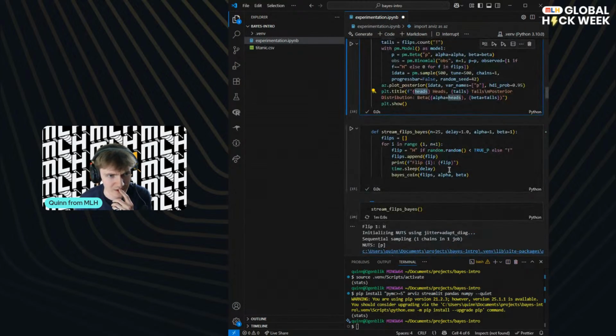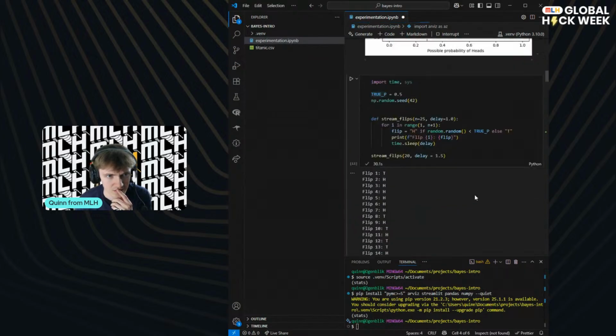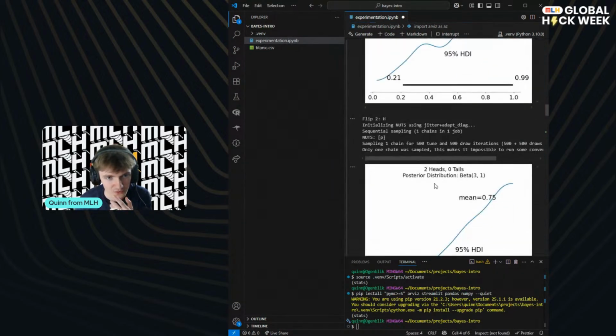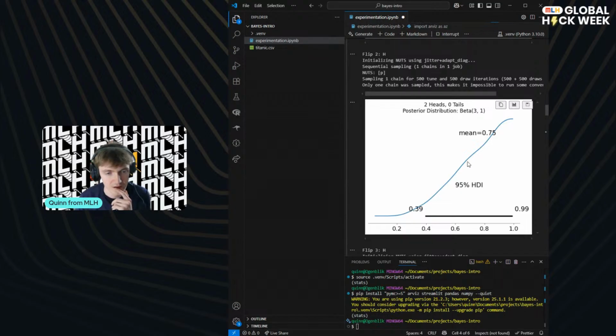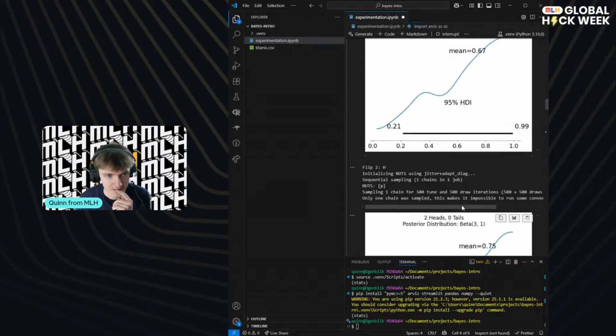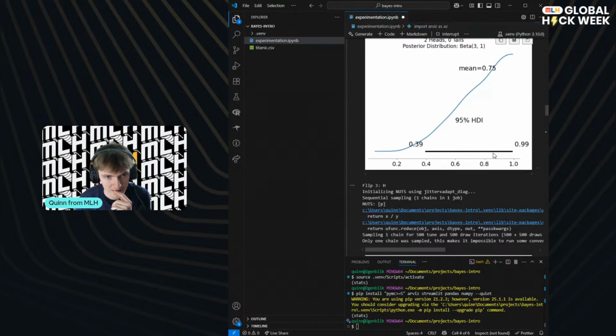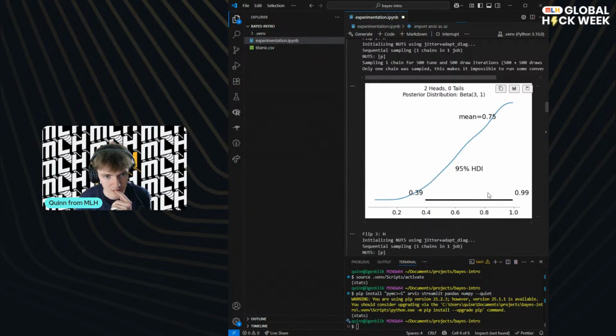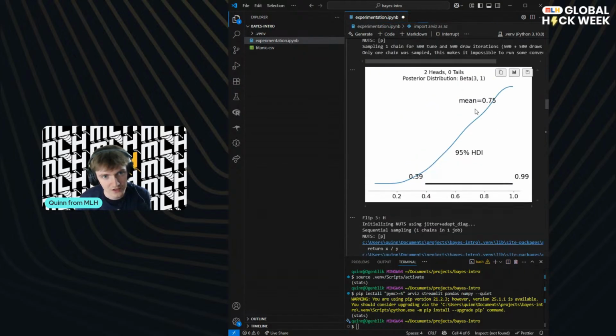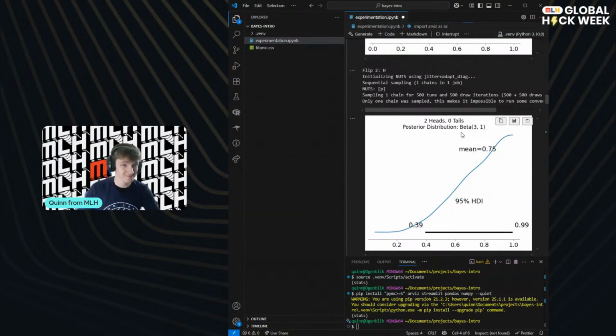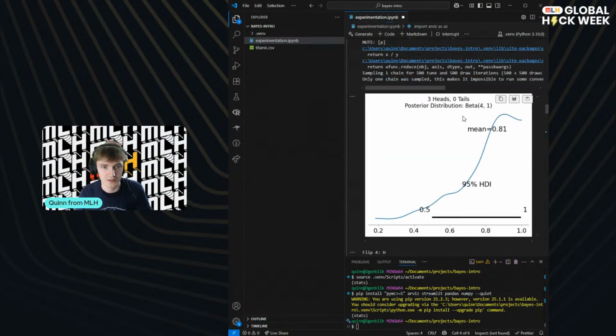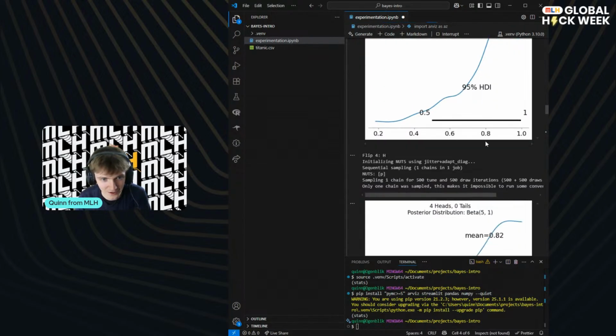And I can't remember what our true p-value is actually. What did we leave it on? 0.5. Okay, so this is meant to be uniform. So hopefully it will center the mean on 0.5 with a nice kind of tight HDI. And so we can see even now it's updated, and we've got a tighter credible interval. And so we've got 2 heads. Okay, interesting. Even though it's 50-50, we're seeing a little bit more heads. Fine. So this is pushing it up a bit, right? We think that the mean is 0.75, and we can see, well, 2 tosses is not really enough to know. We've got 3 heads. Okay, now we're thinking pretty much more likely that it's 0.81. 4 heads.